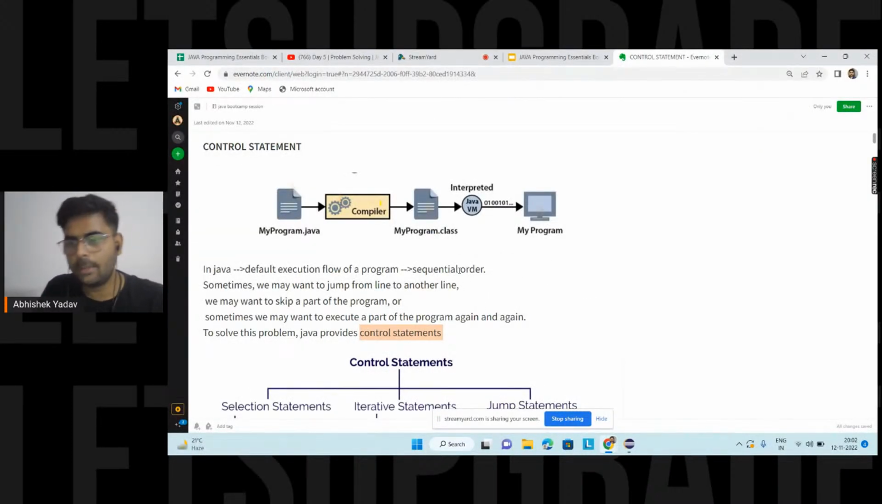So guys, we are discussing the control statement in the previous session, and we saw that in Java the program gets executed in a sequential order, right? We had the control statement, and we saw that if we want to skip a part of the program, then we can use selection statement. And if we want to execute the same part of the program, the same logic again and again, then we can go with iterative statement, right?